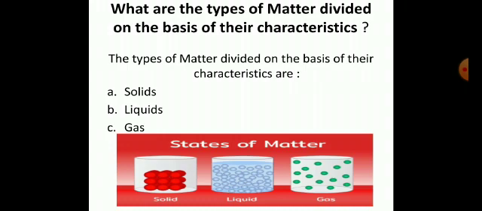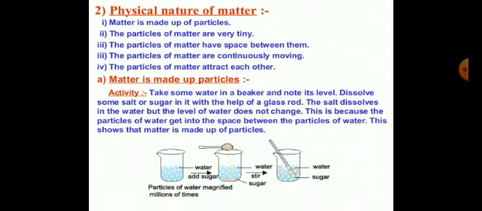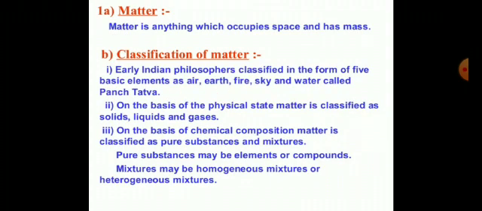The types of matter you know very well: solid, liquid and gas. Now, there is another type of classification apart from solid, liquid and gas, that is, it can be pure matter or it can be a mixture.